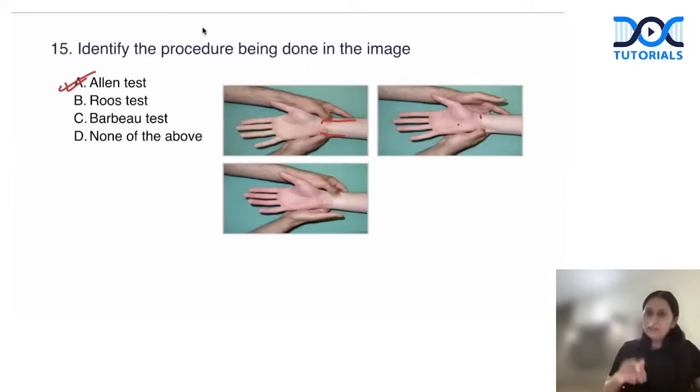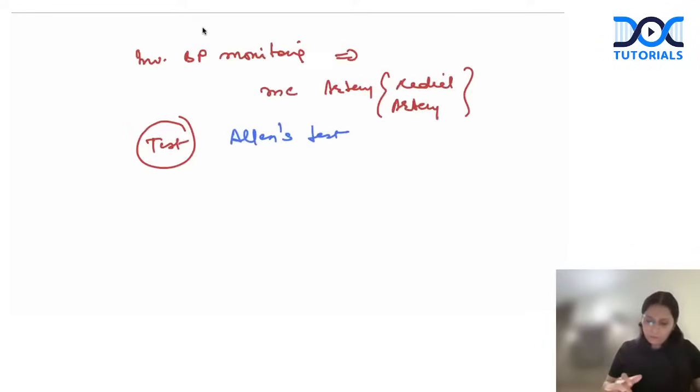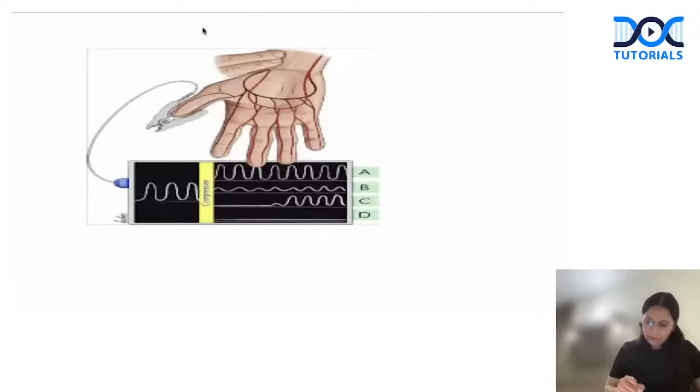The Barbeau test is like the Allen test. The only difference is here we attach a pulse oximeter and see whether, on applying the pressure and releasing the pressure, the trace of the pulse oximeter returns or not. So for the Barbeau test, we attach a pulse oximeter. So if in the same kind of image a pulse oximeter is attached, the answer would be the Barbeau test, right? So we apply the pressure and we see the tracing of the pulse oximeter. The same way we do the Allen test, we perform the Barbeau test also. We blanch the limb, then we apply pressure on the radial and ulnar artery, release the pressure and see the graph of the pulse oximetry. So this is the Barbeau test.